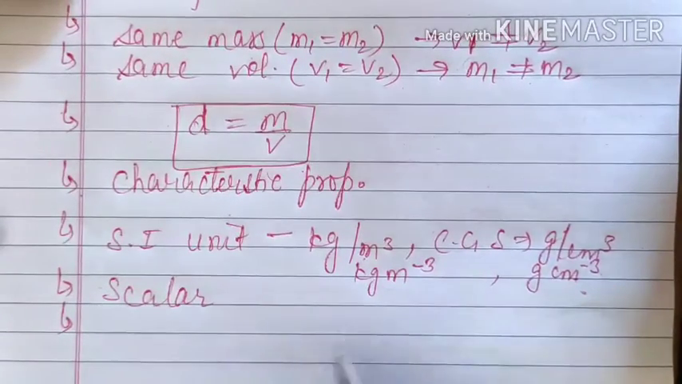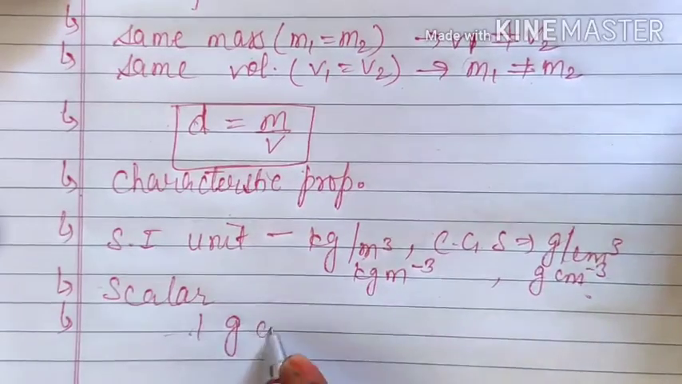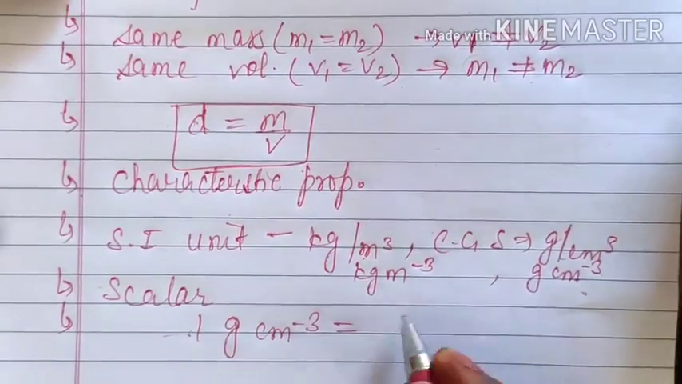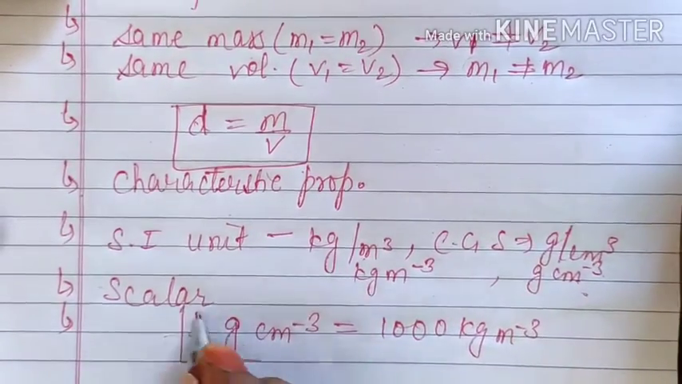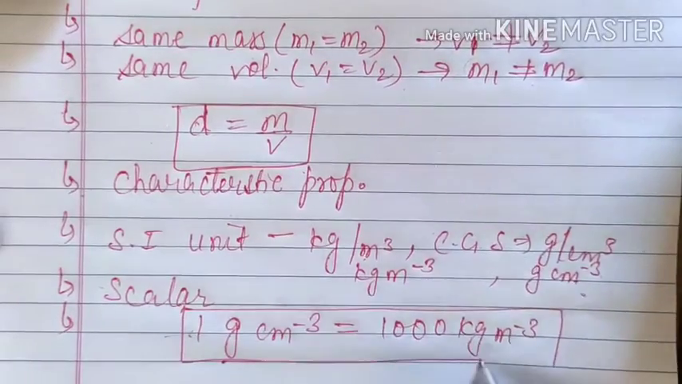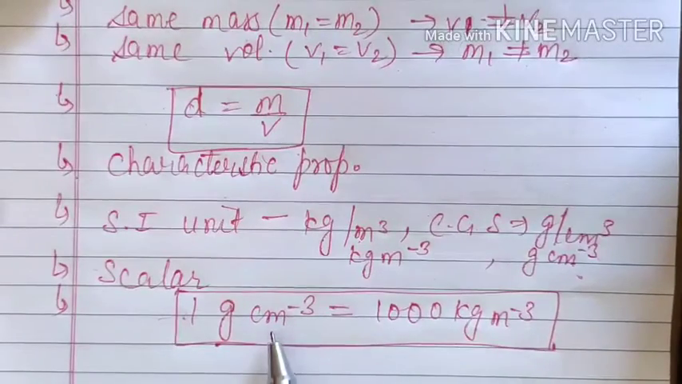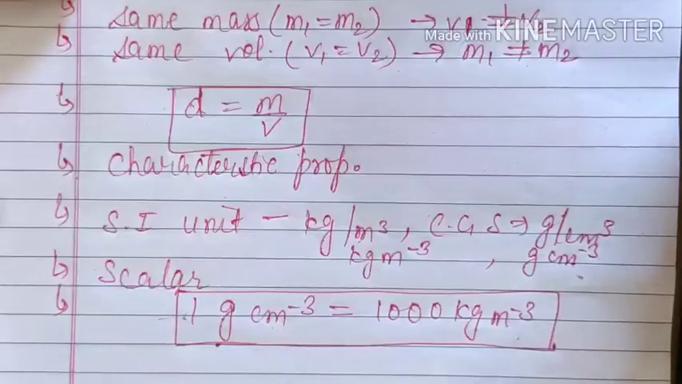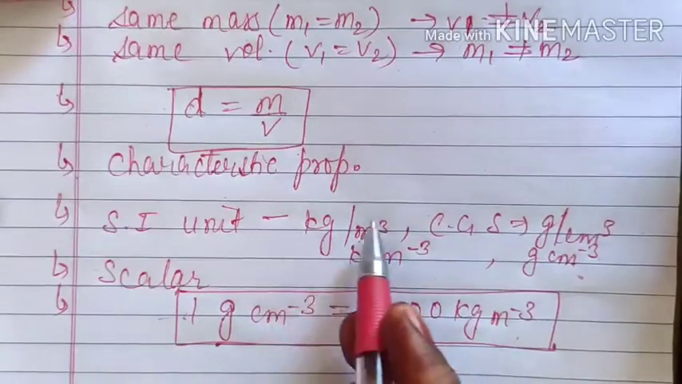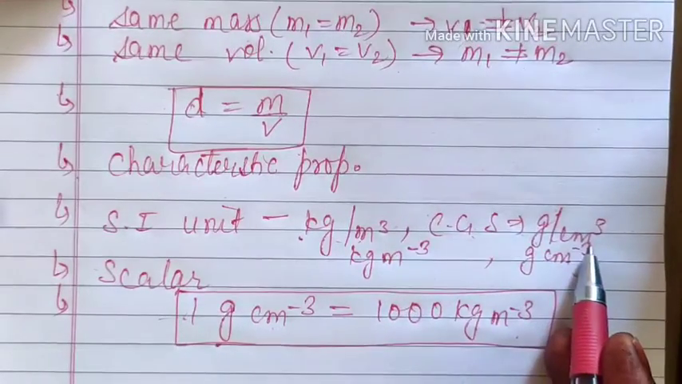So here also we will see the relation between CGS unit and SI unit. Here I am writing one unit, that is 1 gram per centimeter cube is equal to 1000 kilogram per meter cube. No need of memorizing it, because you know the relation between gram and kilogram, as well as between centimeter and meter. So you can directly convert. You can write here 1 kilogram per meter cube and then convert it into gram per centimeter cube.